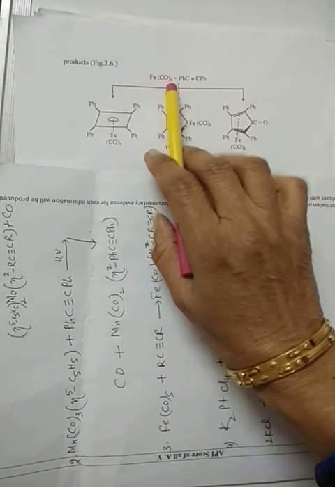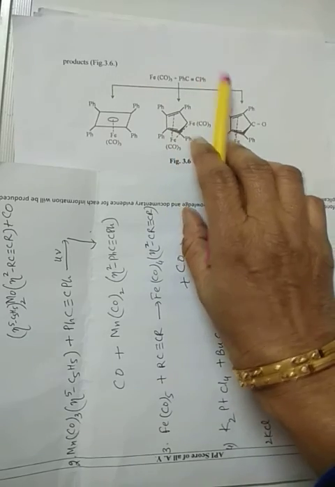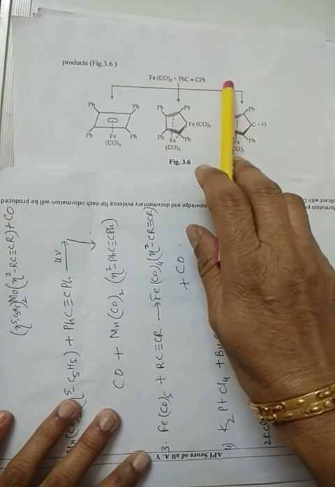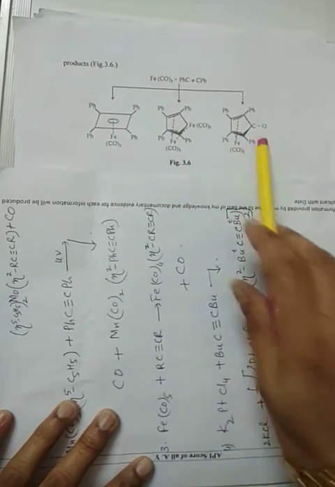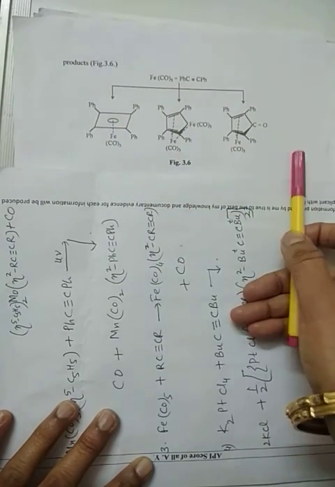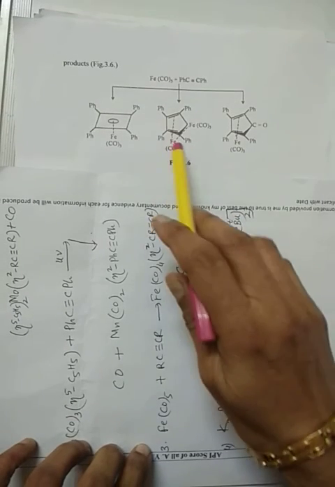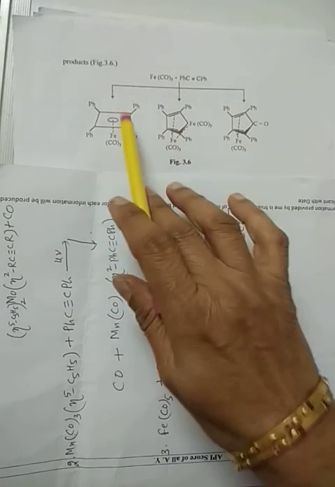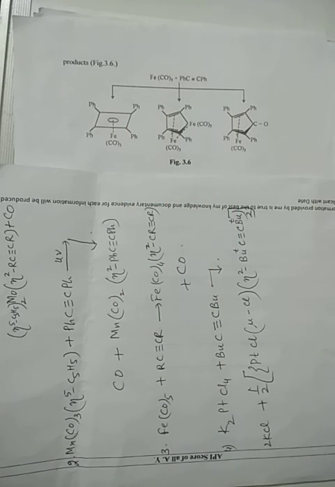It is really very interesting to see that when iron pentacarbonyl reacts with phenylacetylene, that is the phenyl derivative of acetylene, PhC≡CH, we get a variety of cyclic products like this. Here we can find this is iron, this is iron, this is iron. So polynuclear molecules or various types of products can be formed through these reactions. So these are the basic methods of preparation of alkyne complexes with metals.